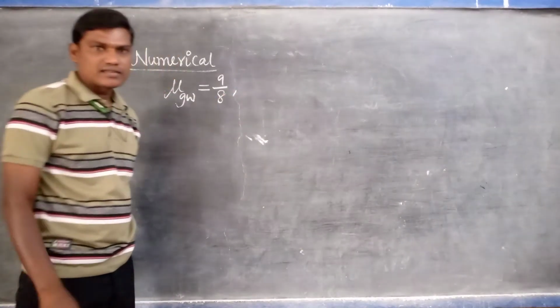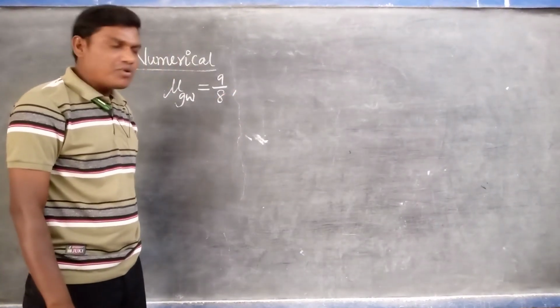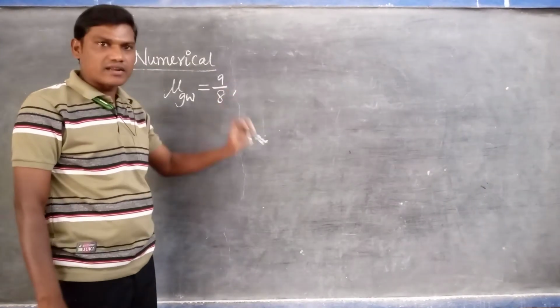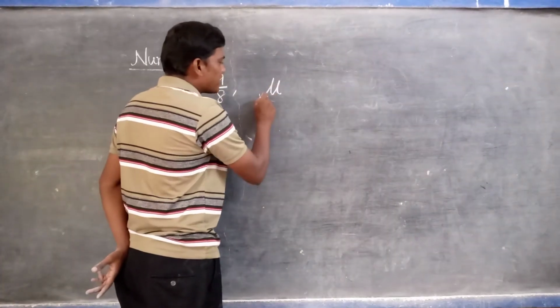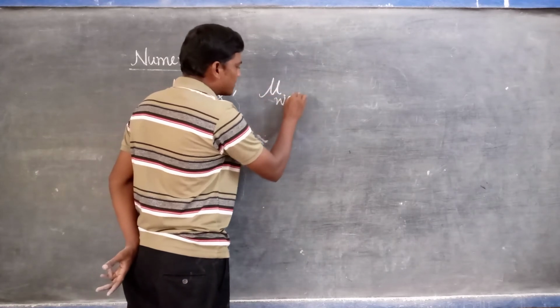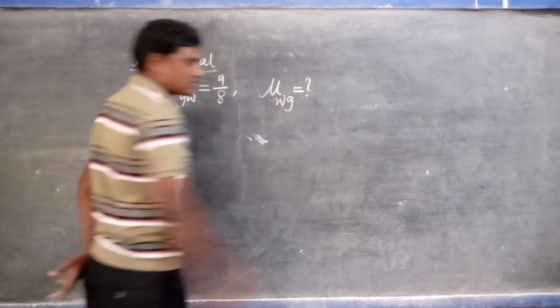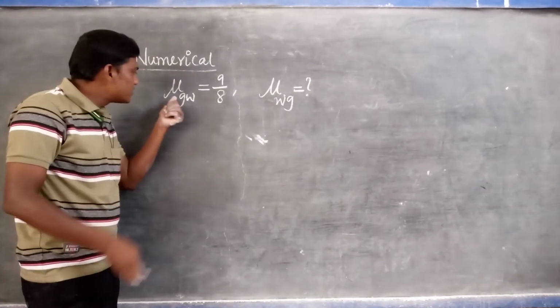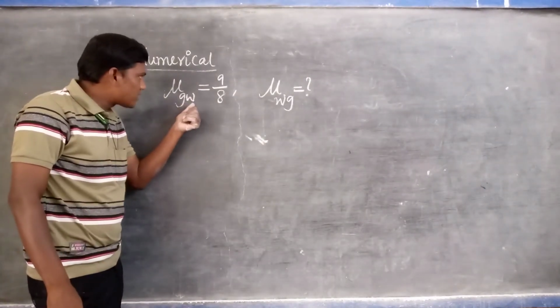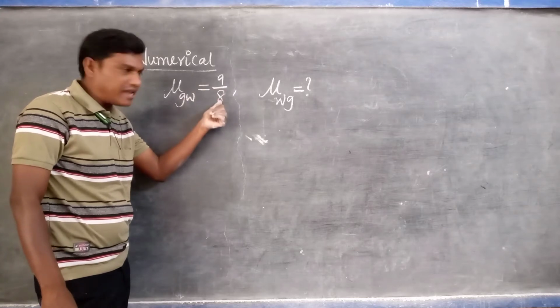What is the relative refractive index of water with respect to the glass? You have to find the refractive index of the water with respect to the glass. This is the question. The refractive index of the glass with respect to the water is 9 by 8.